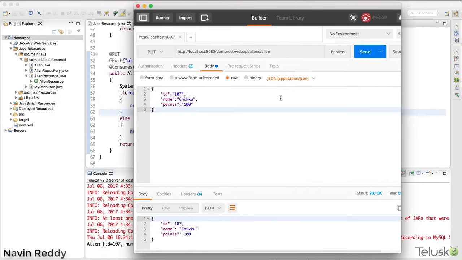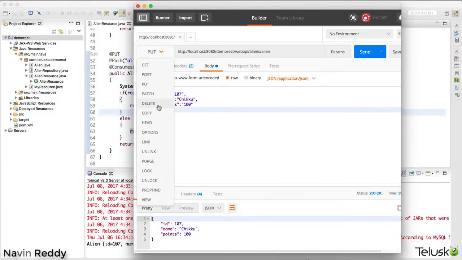After watching all these videos, you might be thinking REST is damn powerful, right? Because now we can use all those HTTP methods to achieve this. We can use get to fetch the values. We can use post to create a resource. We can use put to update the resource. Now the next operation would be, you guessed it right, the delete operation. So if I expand this, you can see we have one more method which is delete.